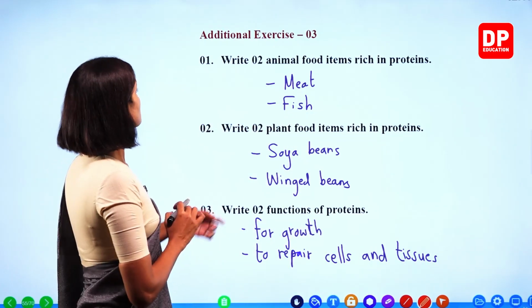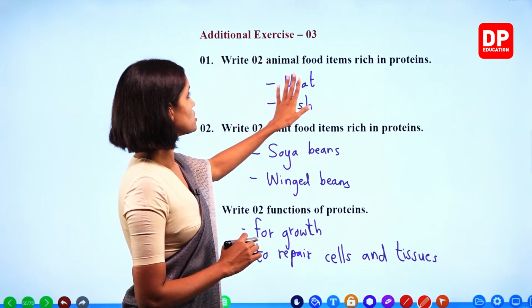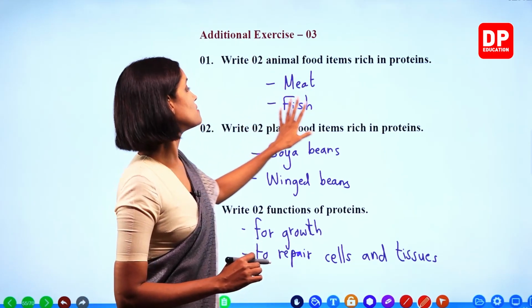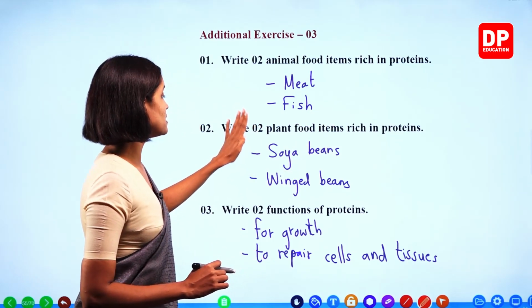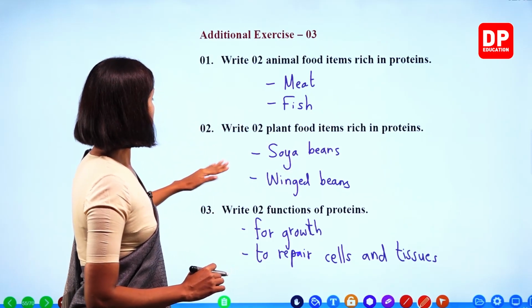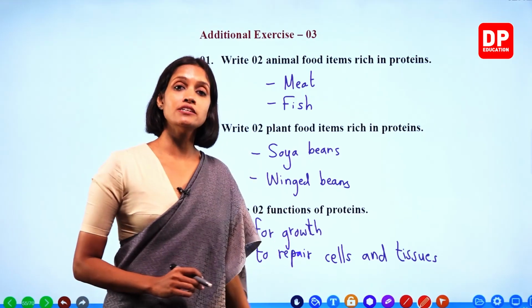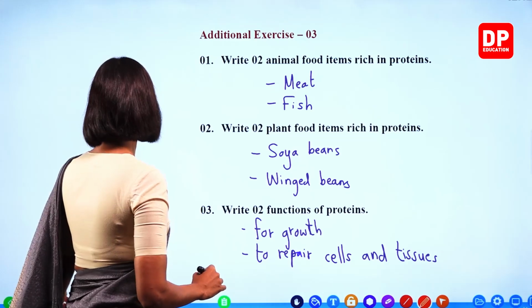Right, children? Write 2 animal food items rich in proteins: meat, fish. Write 2 plant food items rich in proteins: soya beans, winged beans. Write 2 functions of proteins: for growth, repair cells and tissues. Right? We move on to the next.